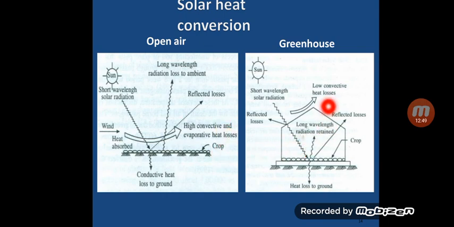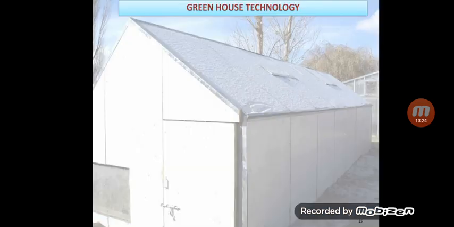On the contrary, when the crop is cultivated inside the greenhouse, the short wavelength radiation is absorbed, and the long wavelength radiation is also retained. You can see here the long wavelength radiation is retained inside the greenhouse due to the covering material. During night time, this long wavelength radiation heats the greenhouse when the temperature is low. So this is how the greenhouse works.